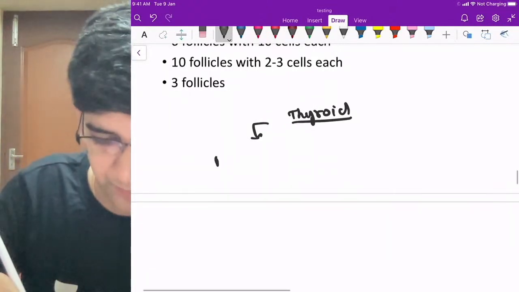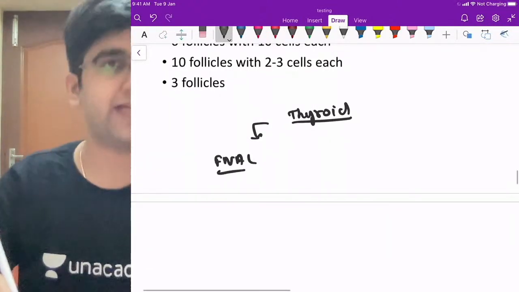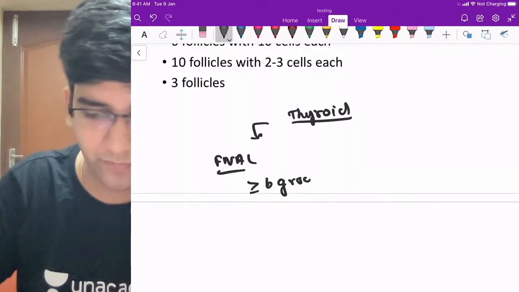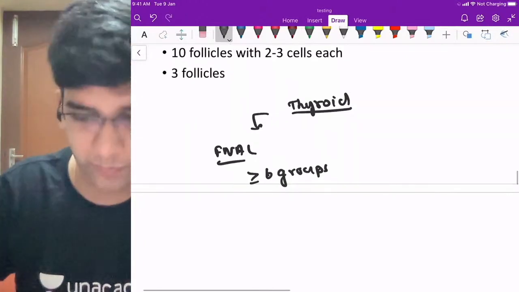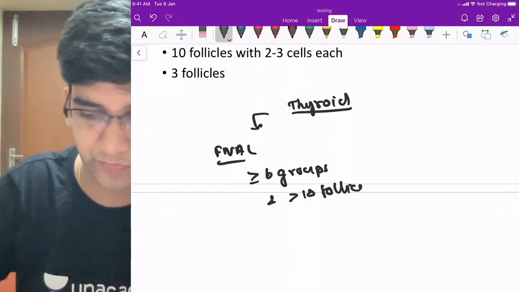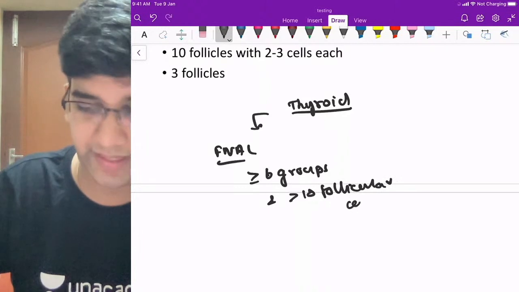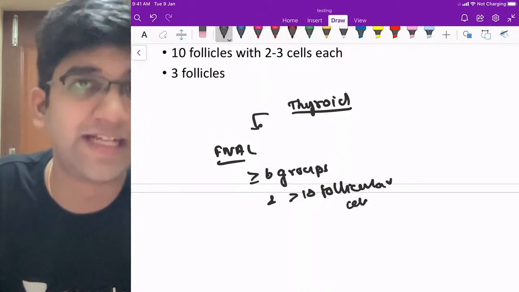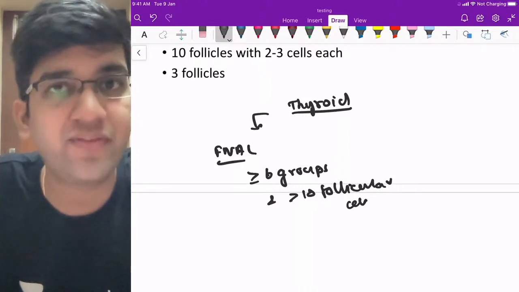But for an FNA smear, ideally, as per the standard guidelines, the adequacy is greater than 6 groups, and each group should have greater than 10 follicular cells, all of them preferably on the same slide.